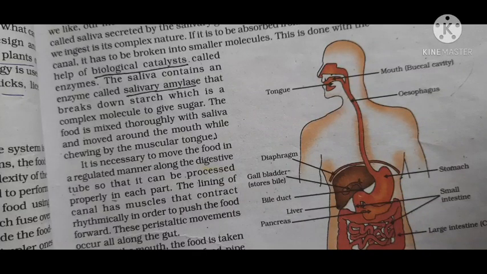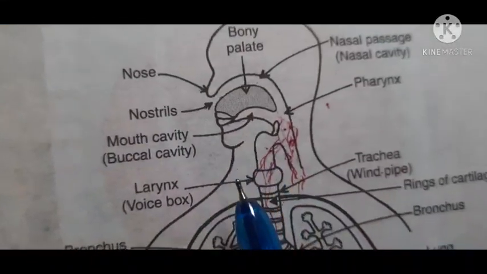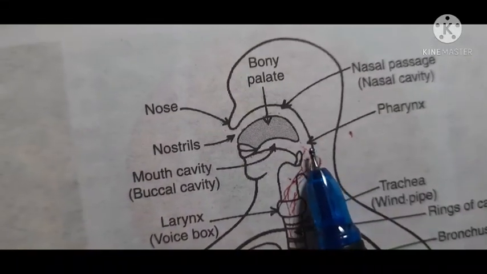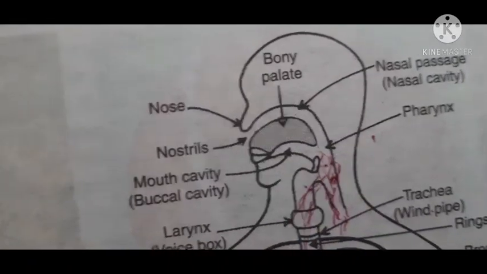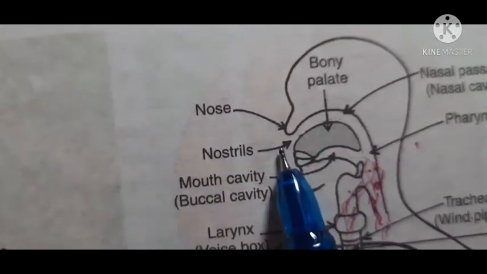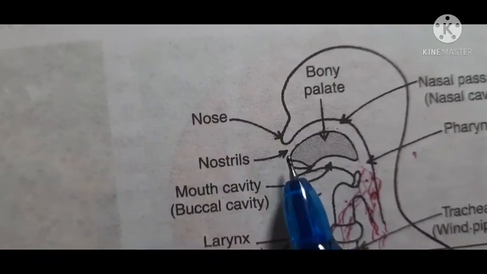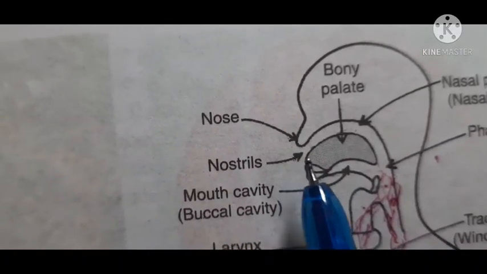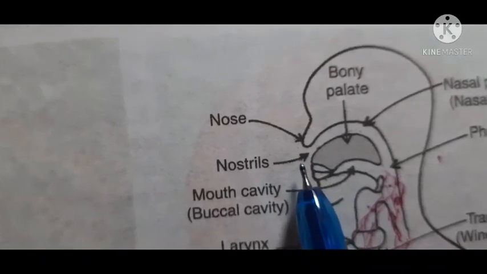This you have studied in your lower class also, but again I will explain it. Now you see this picture. Now students, this is a region, this is the pharynx. So the pharynx is a region which is common to air as well as food. Now you can see this. Suppose this is a nostril. So air enters through the nostrils. Please take a deep breath. You will have some cool feeling in one particular passage. Okay, so that is the respiratory passage.